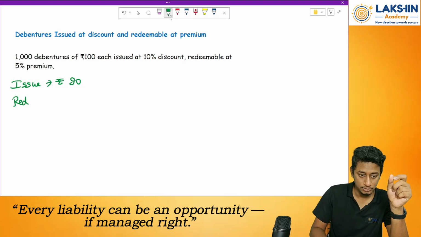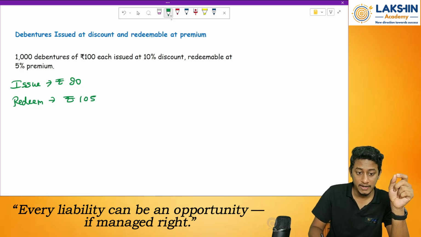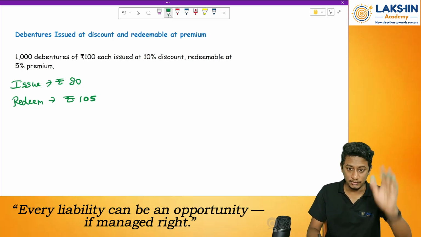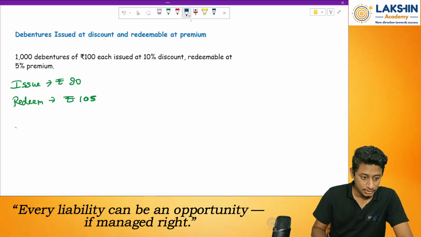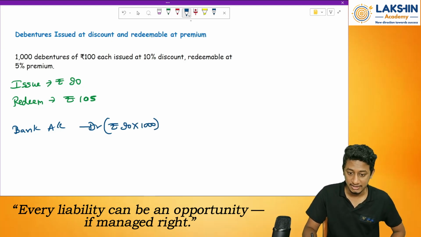How much will the premium be? Redeemed at rupees what? A 5% premium. So 100 plus 5% will be 105 rupees. Okay, fine. Now let's first of all issue the debenture. Bank account debited. How much do I receive in the bank account? Rupees 90 into 1,000 debentures. How much will that be? Rupees 90,000.